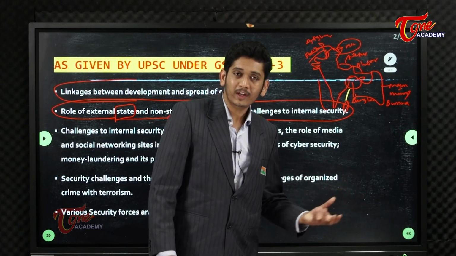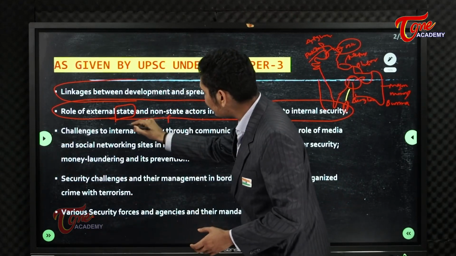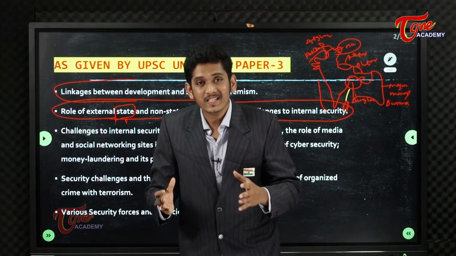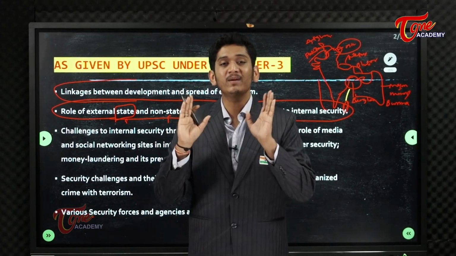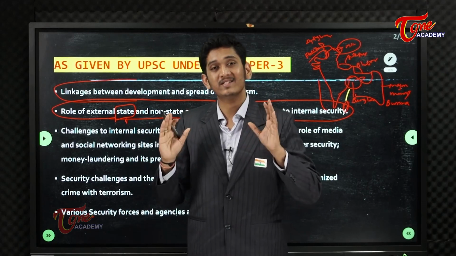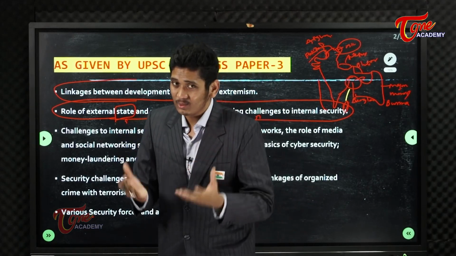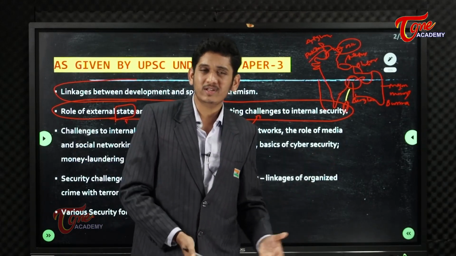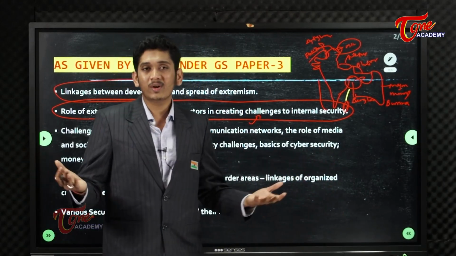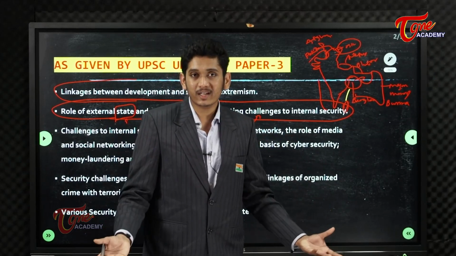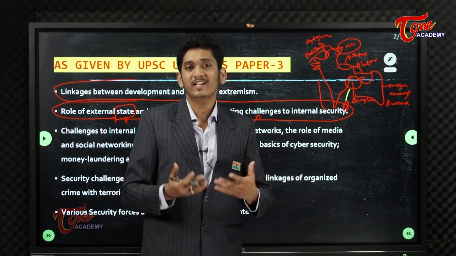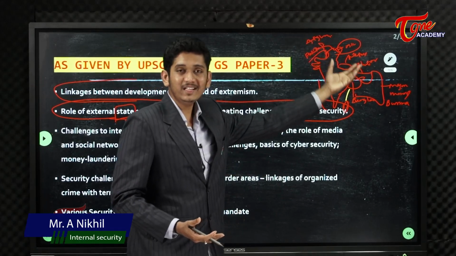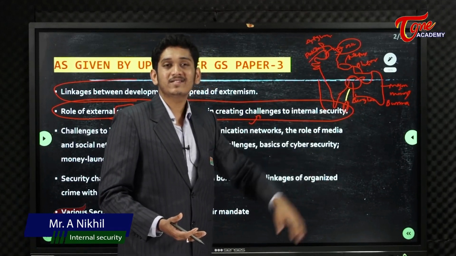Friends, we all know if you see the role of external state, a state is nothing but something which has an elaborate boundary, which has its own constitution, which has its own nature to evolve, which has its own principle, whether it may be a socialistic state, communist state, what not you can say, or capitalistic state. So a state has a definition, a state has a nature of its own. So you can consider these nations around us as states.